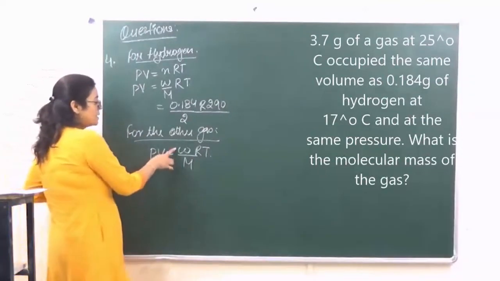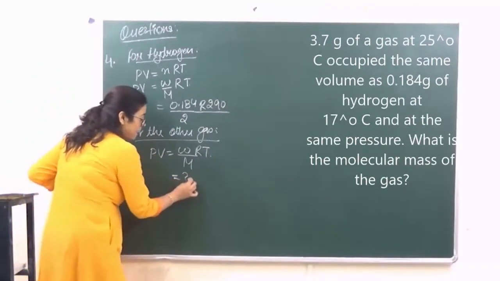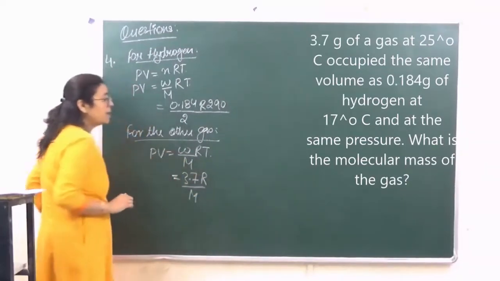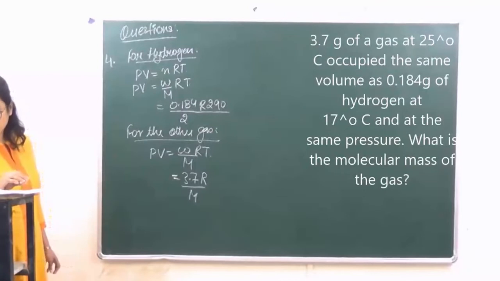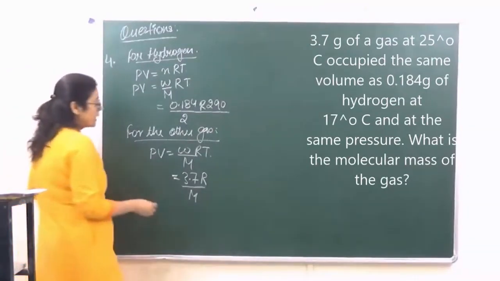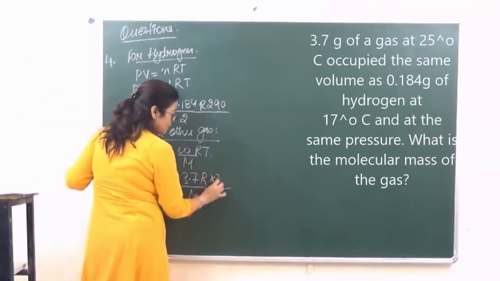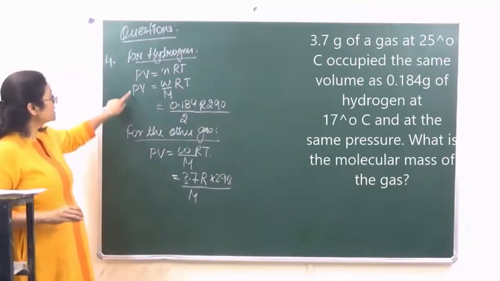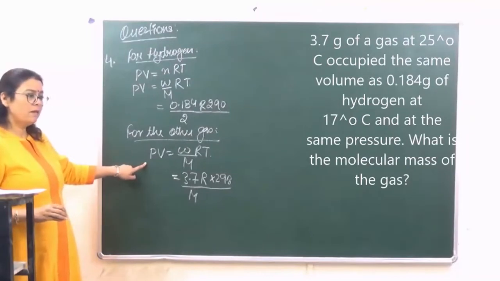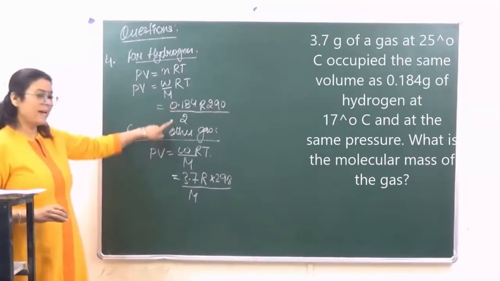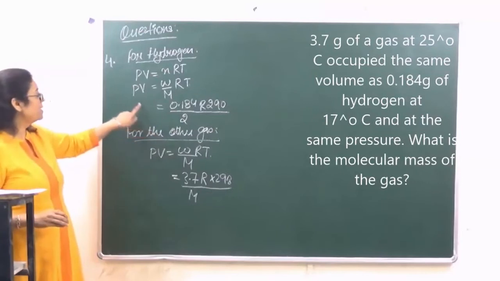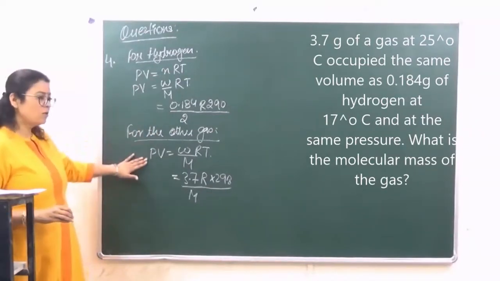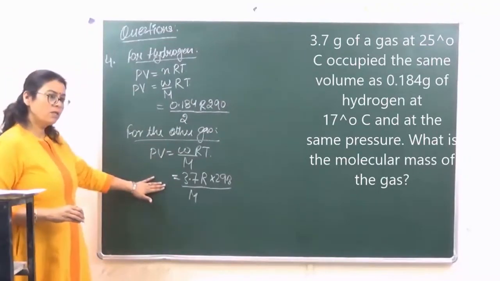PV same है, W जो यहाँ पे हमको दिया है that is 3.7, molar mass हमको calculate करना है, R, temperature given to us over here is 25 degree centigrade, so that makes it 298. ठीक है? Now in this case this PV will be equal to this PV, so both these equations can be equated, right? Because pressure and volume for both the gases are same. So this will be equal to this.